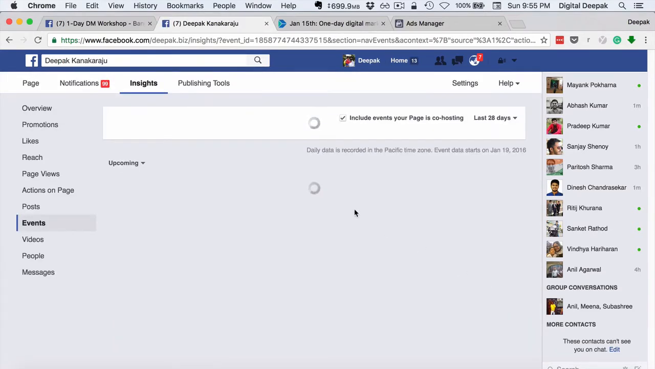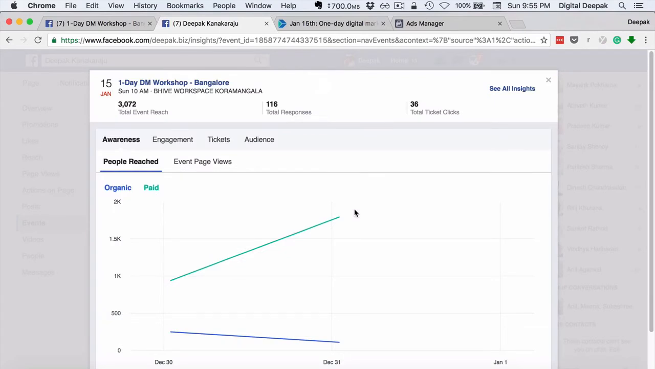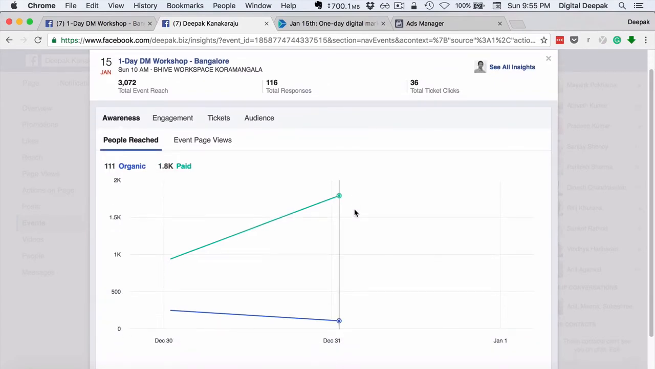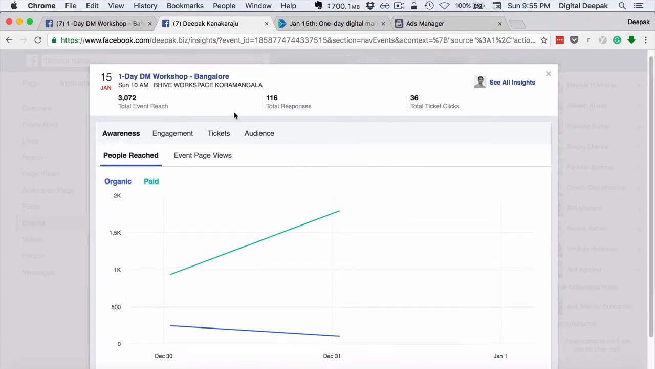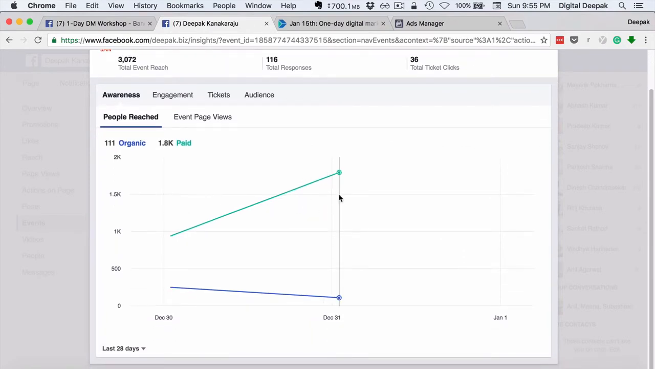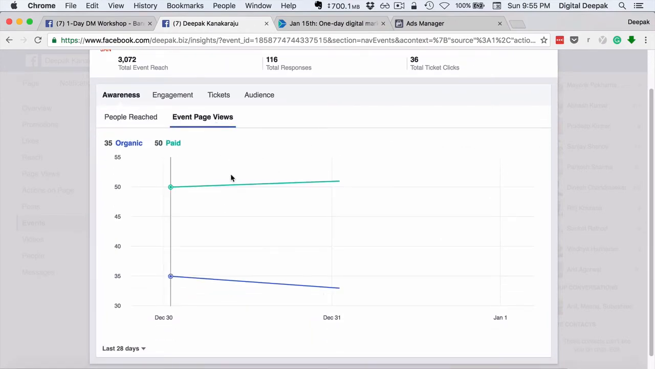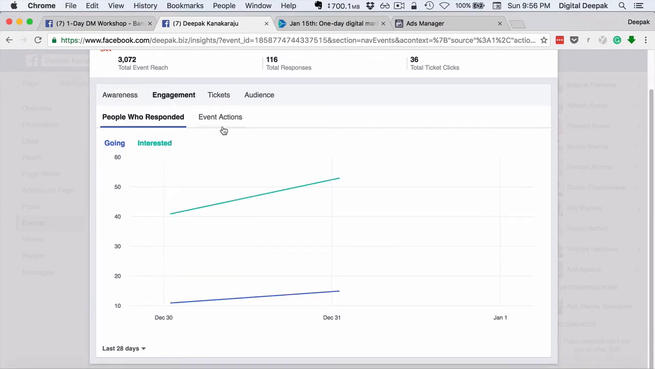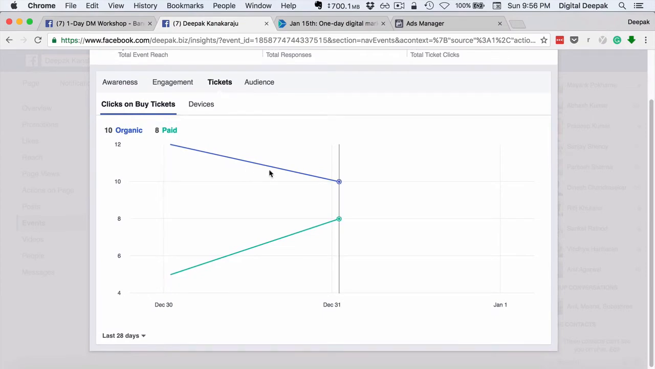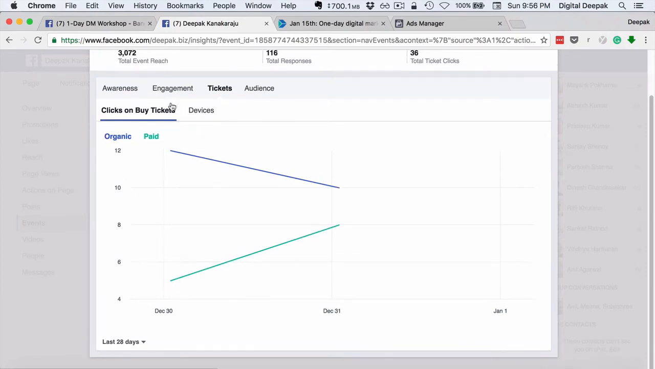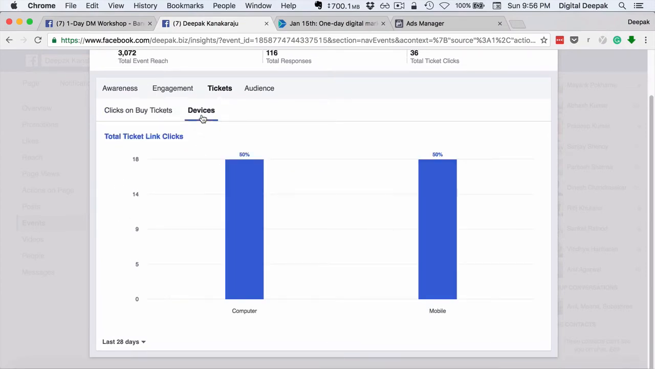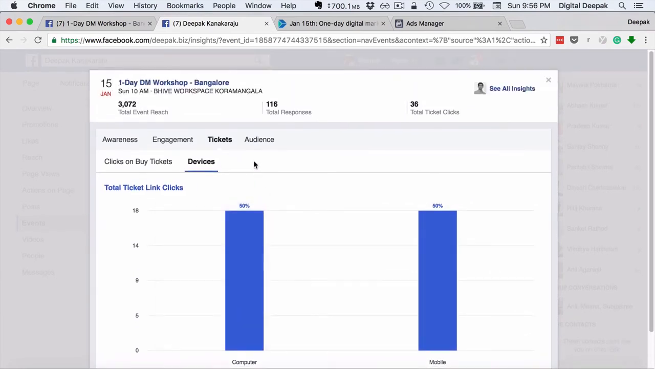So I can click on see more to get more insights into this particular event, and this is independent of the ad. So ad statistics are different and insights about your event are different. So here you can see how it has been performing over the days. Event page views, how many times people came to the event page. Engagement, you can see the number of clicks on the buy tickets link, and you can check your conversion, how many people on computer, how many people on mobile.